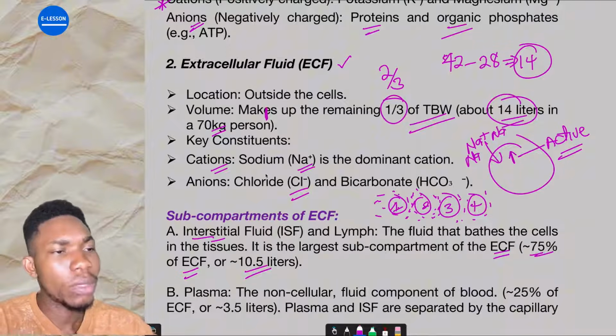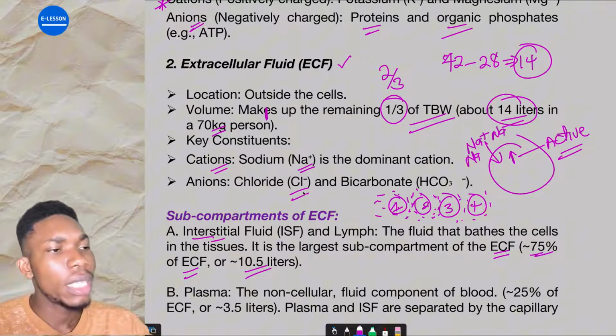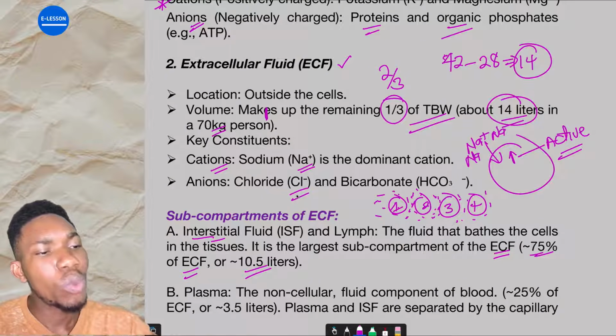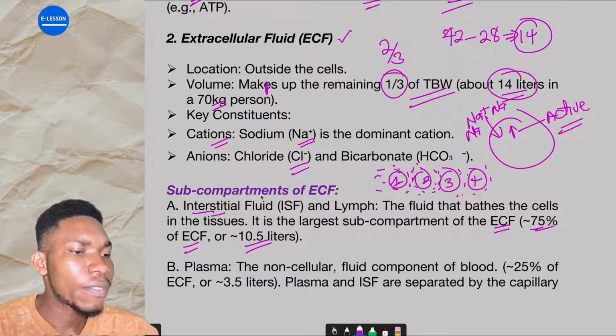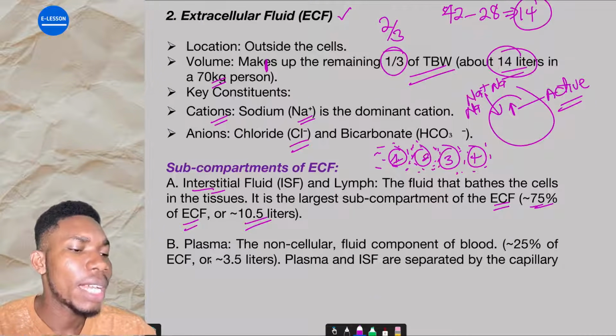We can talk a little about the composition: 1/3 of total body water is extracellular, 2/3 is intracellular. Then the subclassification of the ECF, we have the interstitial fluid, which makes up about 10.5 liters or 75% of the ECF. Then we have the plasma.